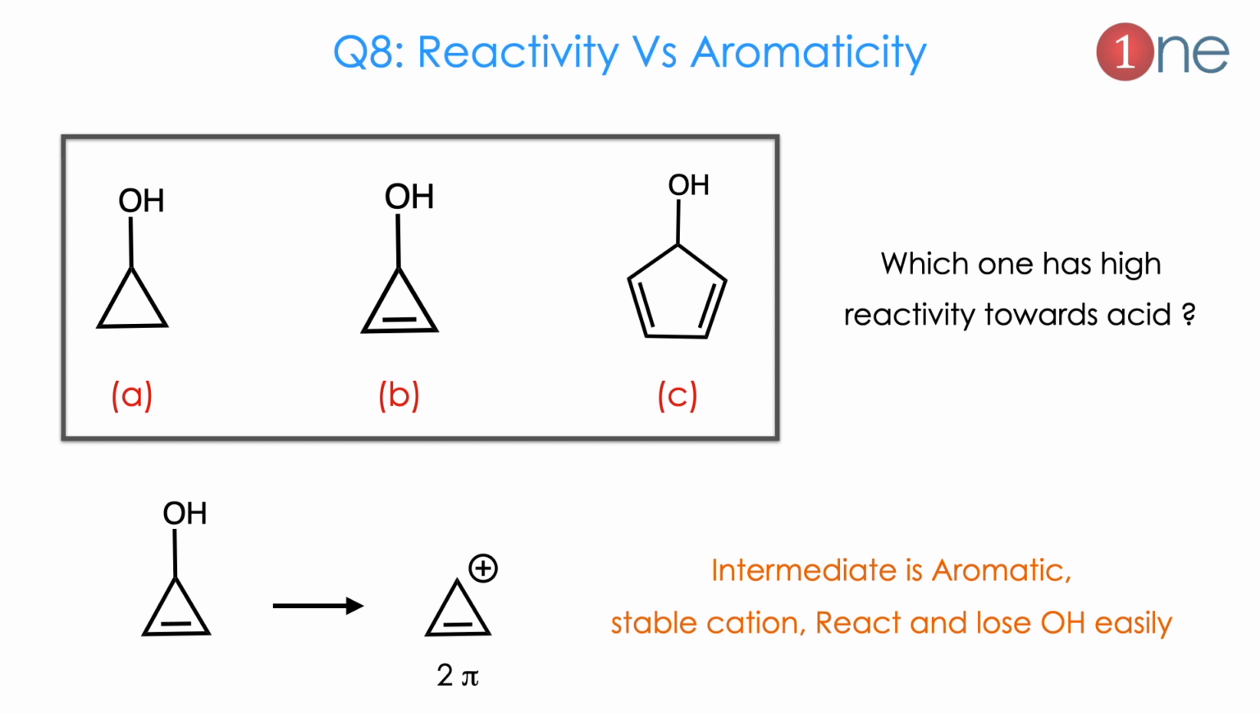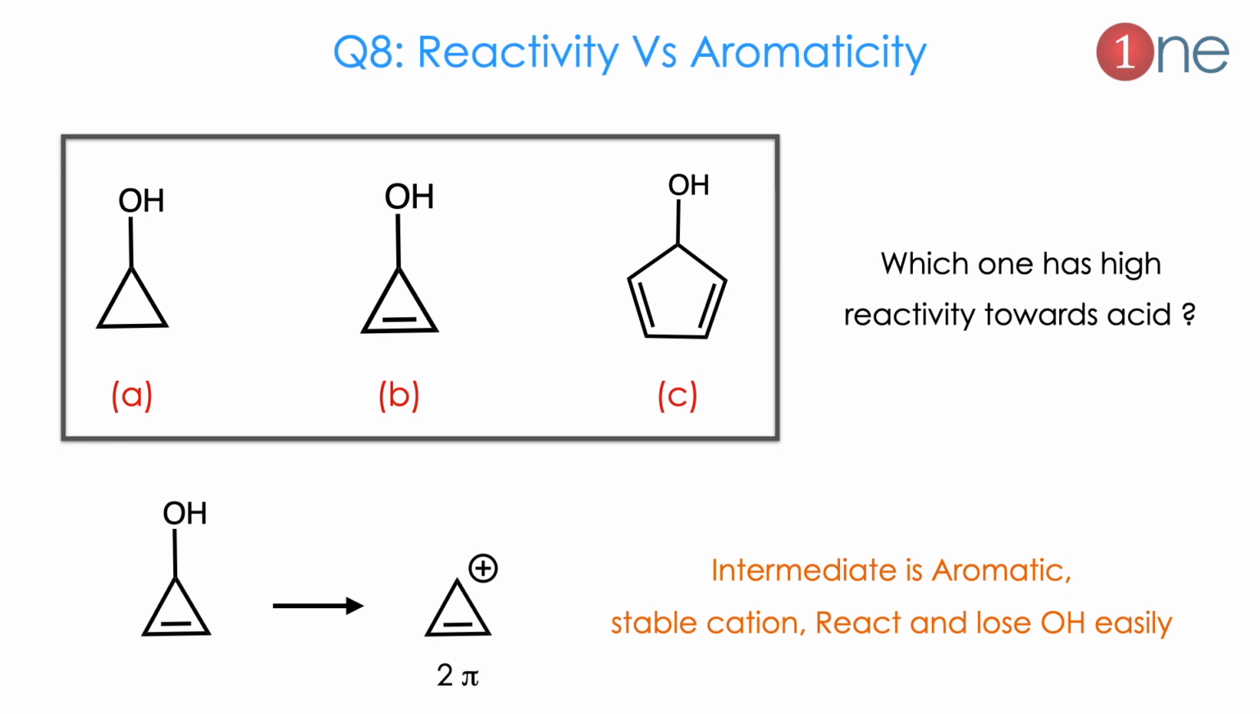We write the intermediates here. For A, it abstracts the OH minus, so you get a positive ring inside the system. In the second one, we have the conjugated, same plus charge. There again, in C also you can get the plus charge.